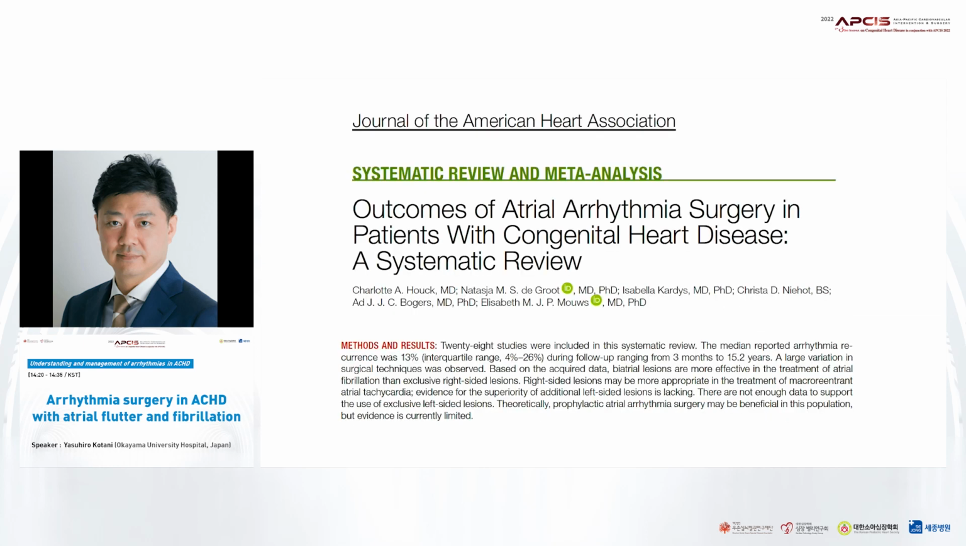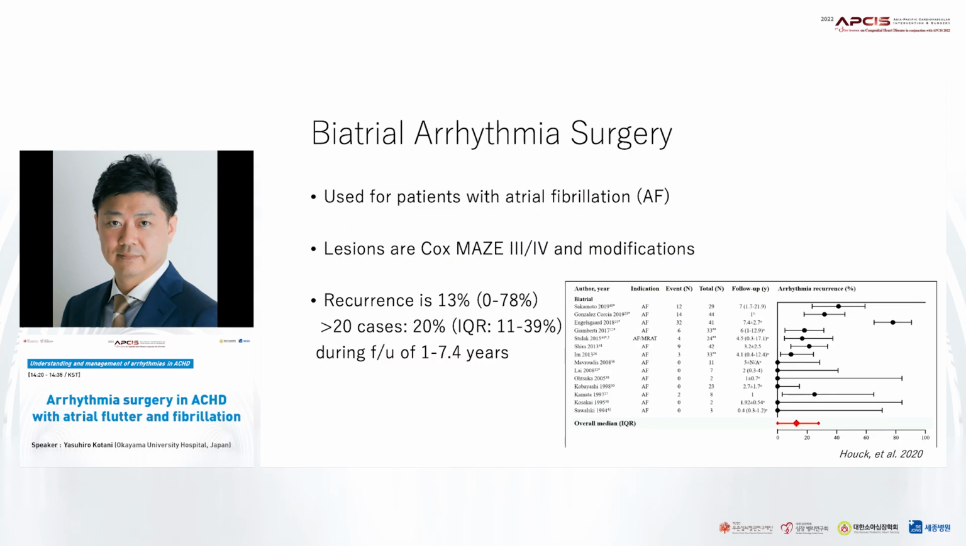This is a systematic review and meta-analysis from the Journal of the American Heart Association in 2020. This review covers 28 studies looking at atrial arrhythmia surgery in congenital heart disease, and I would like to show the summary of this study. Biatrial arrhythmia surgery is used for patients with atrial fibrillation. The lesions are Cox-Maze 3 or 4 and its modifications.